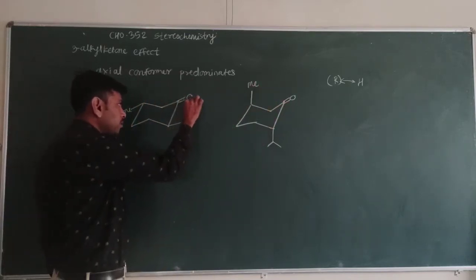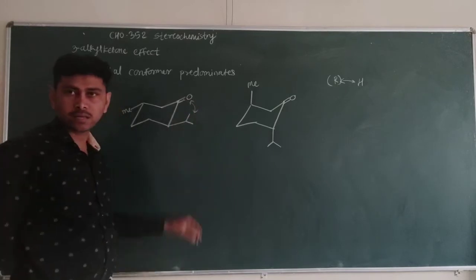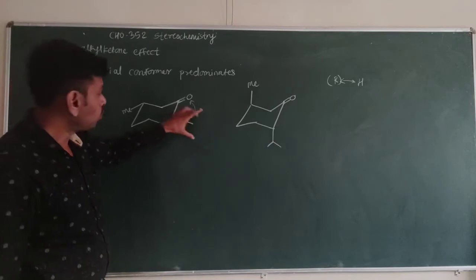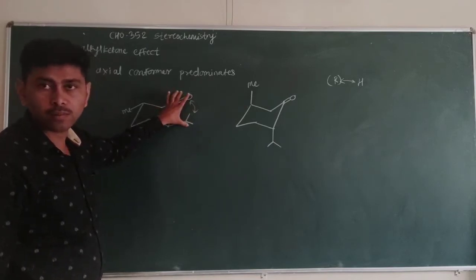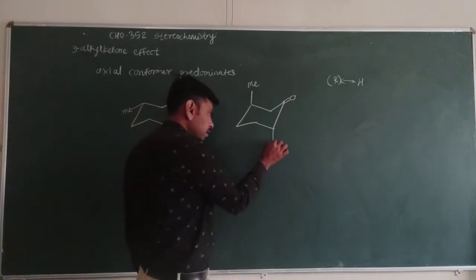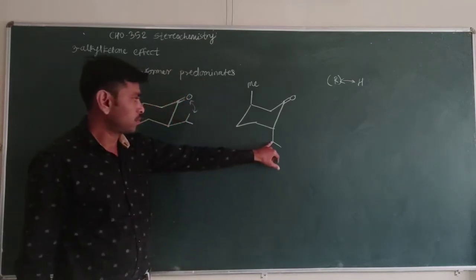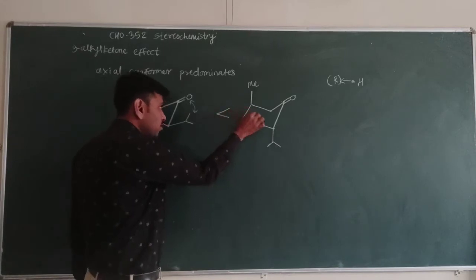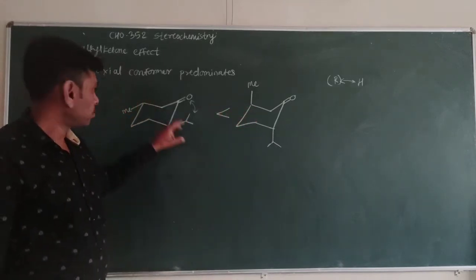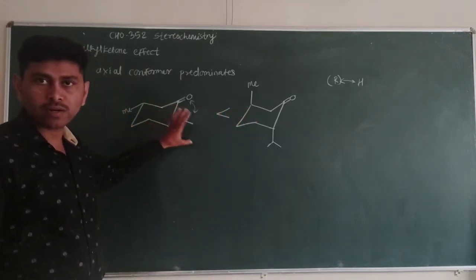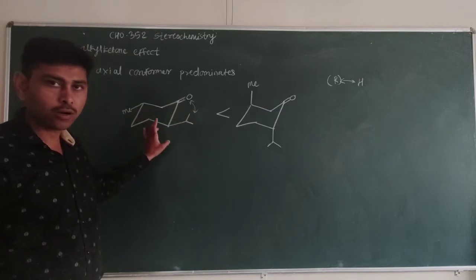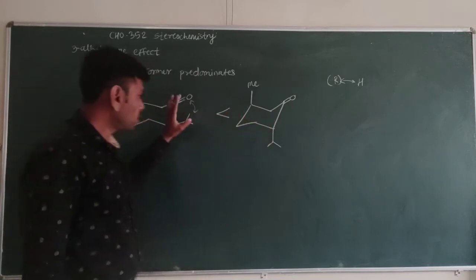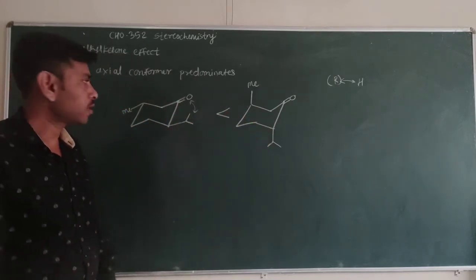Due to the interaction between the carbonyl group and the eclipsing relation with the group at position number 2, the equatorial conformer is less stable, and this axial conformer is more stable. So this structure is more stable than the equatorial conformer where bulky groups are in the equatorial position, but still this conformer predominates. This is known as the 3-alkyl ketone effect.